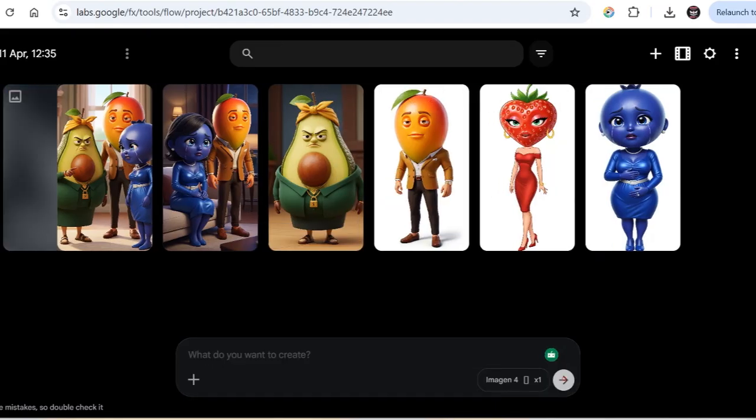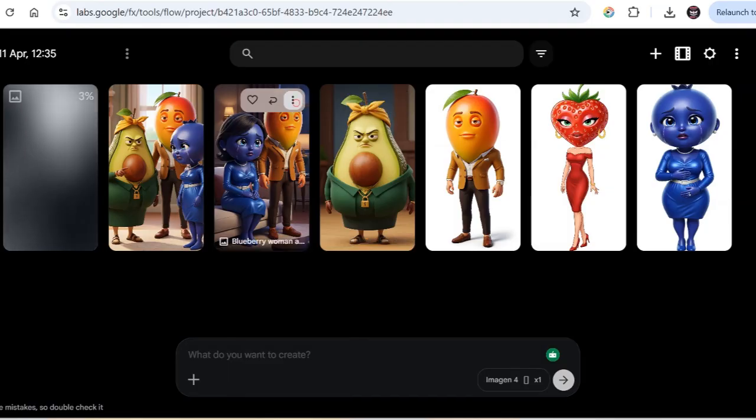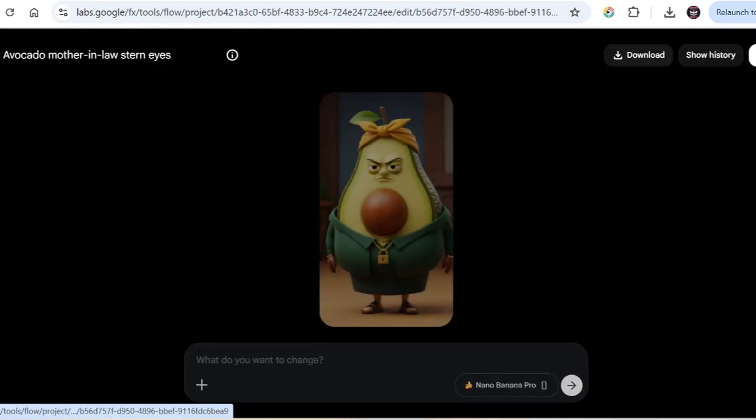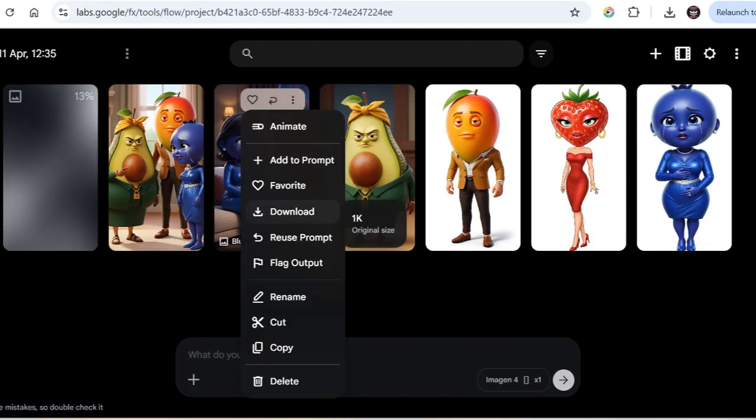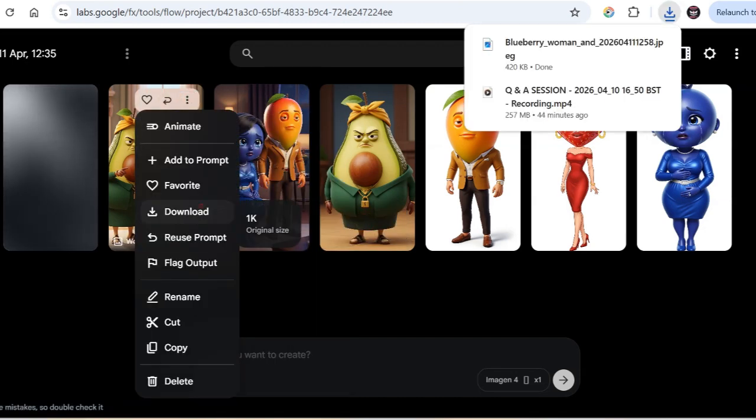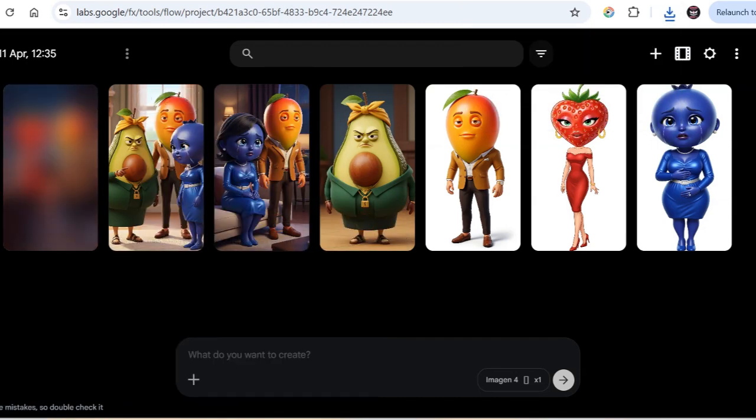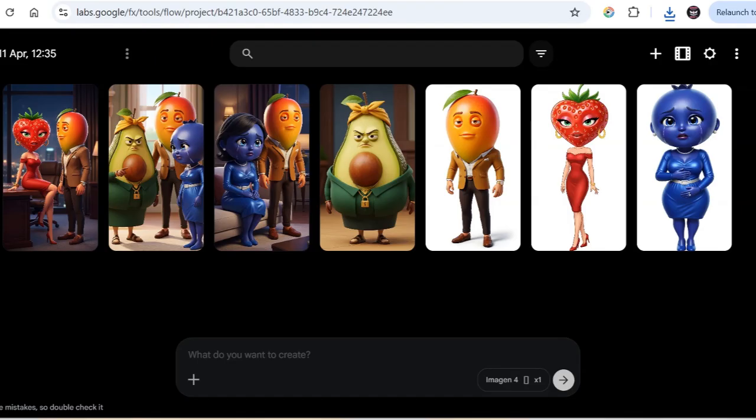Click generate. Okay, as you're creating your scenes, please remember to download them as 1K resolution. Remember to download them as 1K resolution as you're creating it scene by scene. Okay, you can see how beautiful that looks. So we create scene 4.